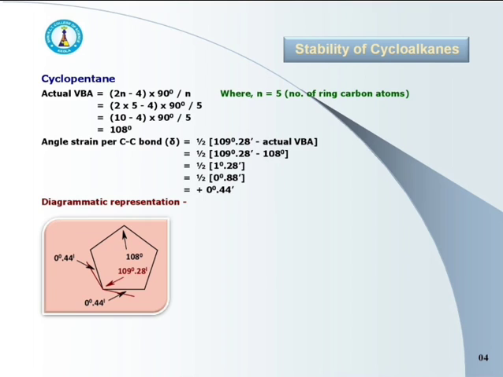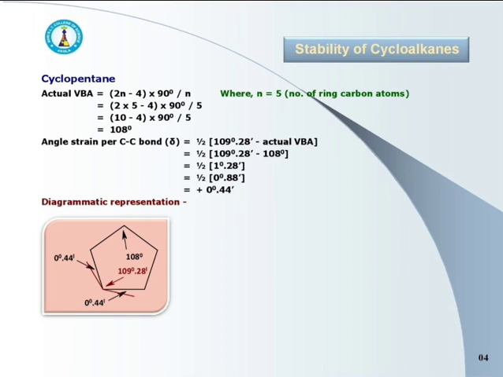Here 1 degree is converted to 60 minutes and then added to 28 minutes, so the total is 88 minutes. Here angle strain per carbon-carbon bond in cyclopentane is half of 0 degree 88 minutes, that is plus 0 degree 44 minutes.